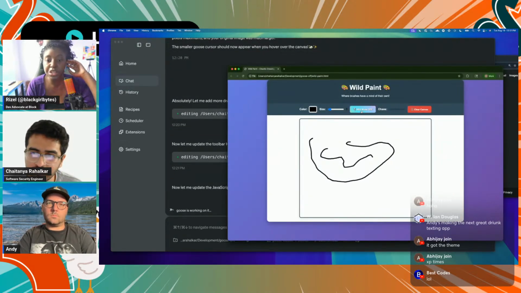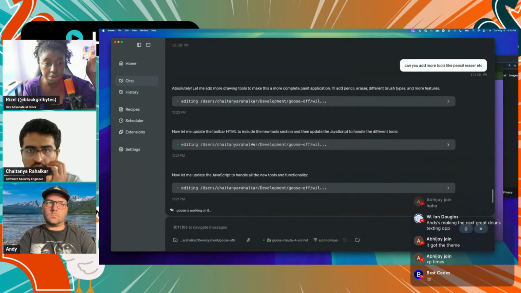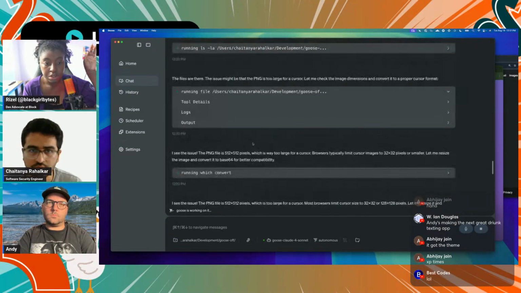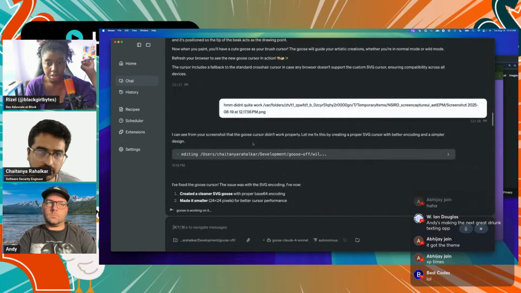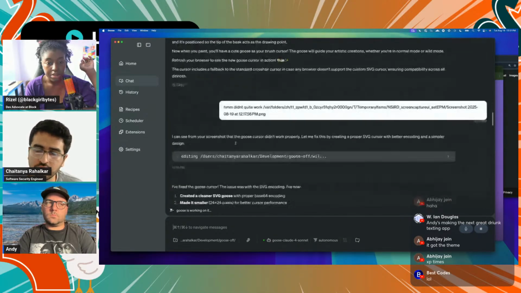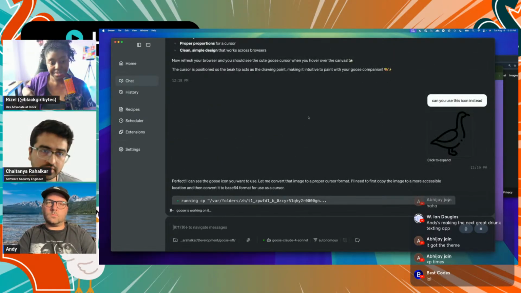That's cool. Okay, so how did you make the goose? Did you just tell it to make a goose cursor, or did you actually grab an image of a goose? Initially I told it to draw in SVG because the model is pretty good at drawing in SVG. But it wasn't looking quite like a goose, so I grabbed a picture from the internet and told it to use this as the icon.